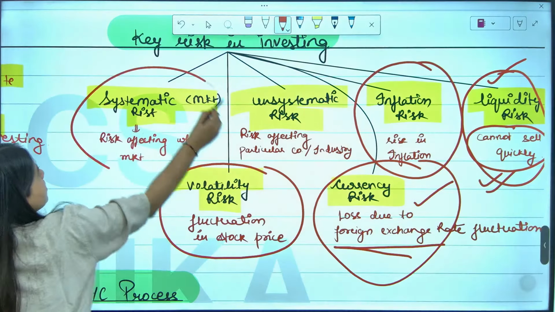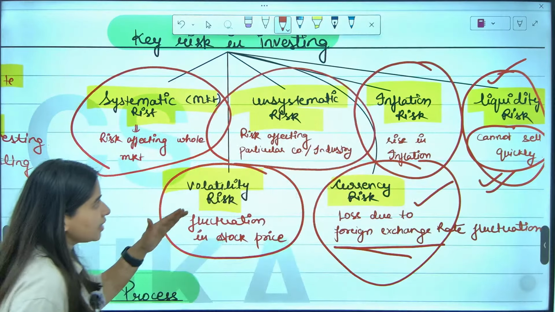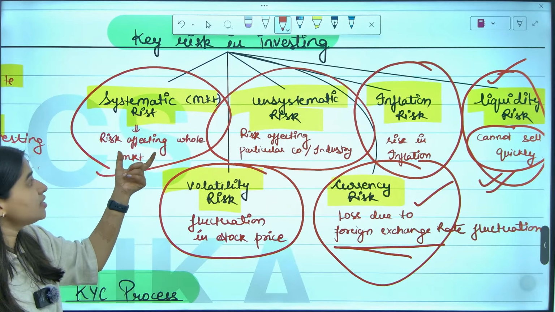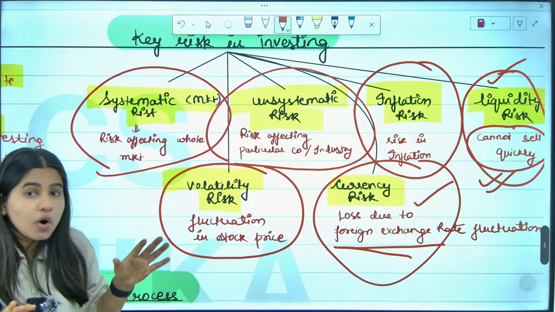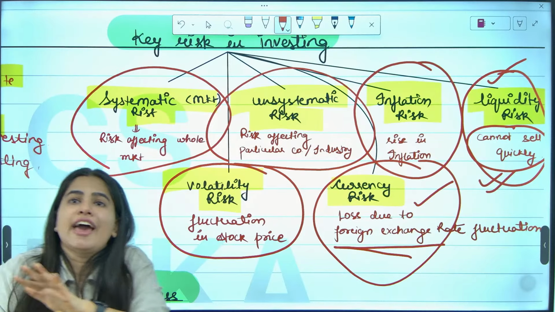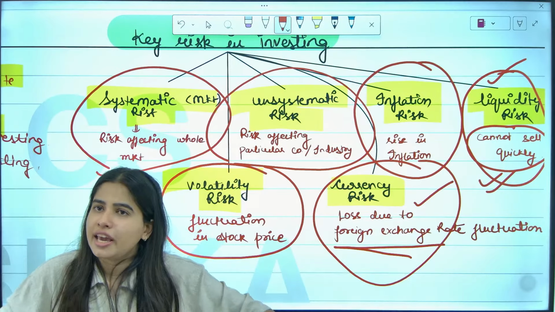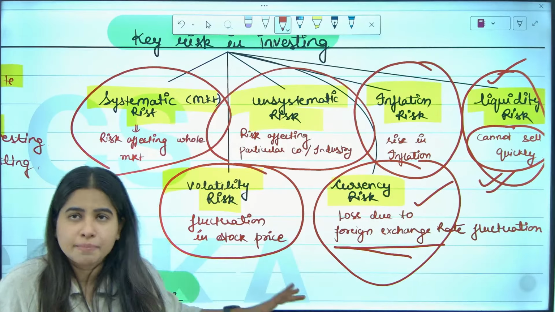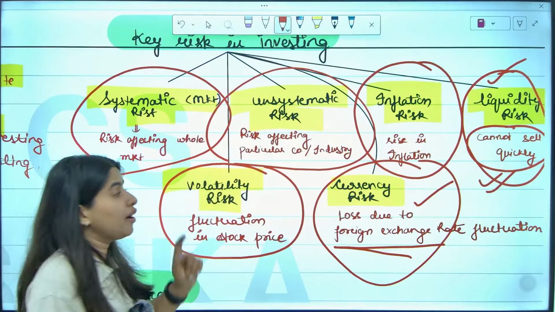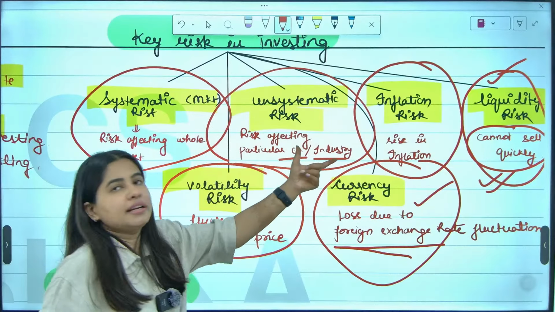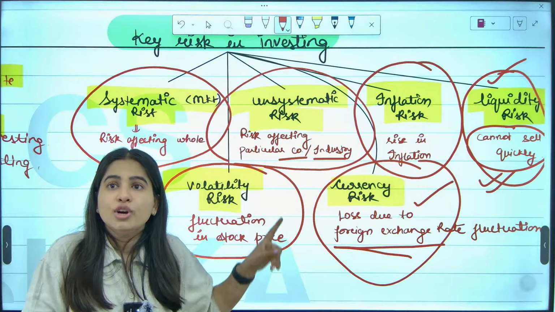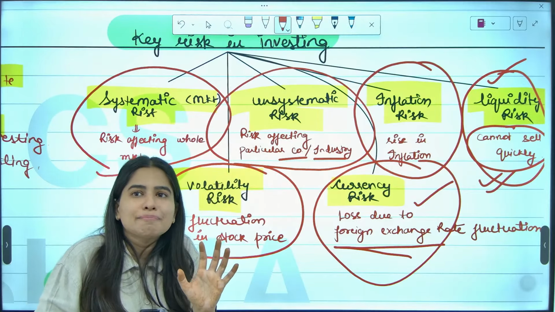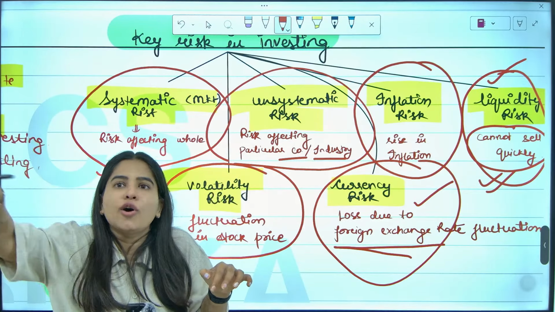Next is your systematic and unsystematic risk. Systematic risk means those risks which affect whole market, like covid is a systematic risk. It affected everyone, every company, every share, everybody. Unsystematic means which affect only a particular company or particular industry. Let's say there is some change in banking norms, so it will affect only banking companies, only banking industry, not all companies.